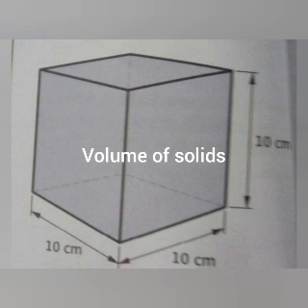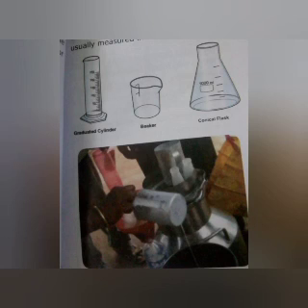Next, let me see about the volume of a liquid. Here, three pictures are given. Measuring the volume of a liquid is quite easy. Liquids take the shape of the container in which they are kept. A liquid whose volume is to be found can simply be poured into a graduated container. Graduated cylinder, beaker, and conical flask are available for measuring exact volumes. The volume of liquid is usually measured in liters.